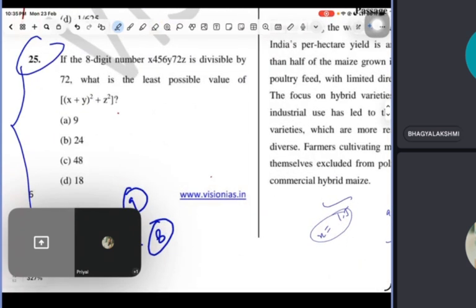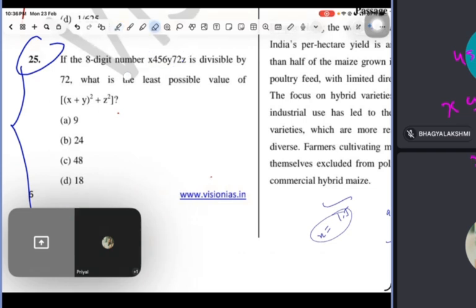Read this question, Priyal. If the 8-digit number x45,456,y72z is divisible by 72, what is the least possible value of x plus y square plus z square? You know what? People will get afraid here. Oh my god, this many numbers they have given. No, I cannot solve. But when there is a difficult statement, the options are easy. Let me tell you. When there is a difficult statement, the options will be easy. Yes, this is what I have understood about UPSC.